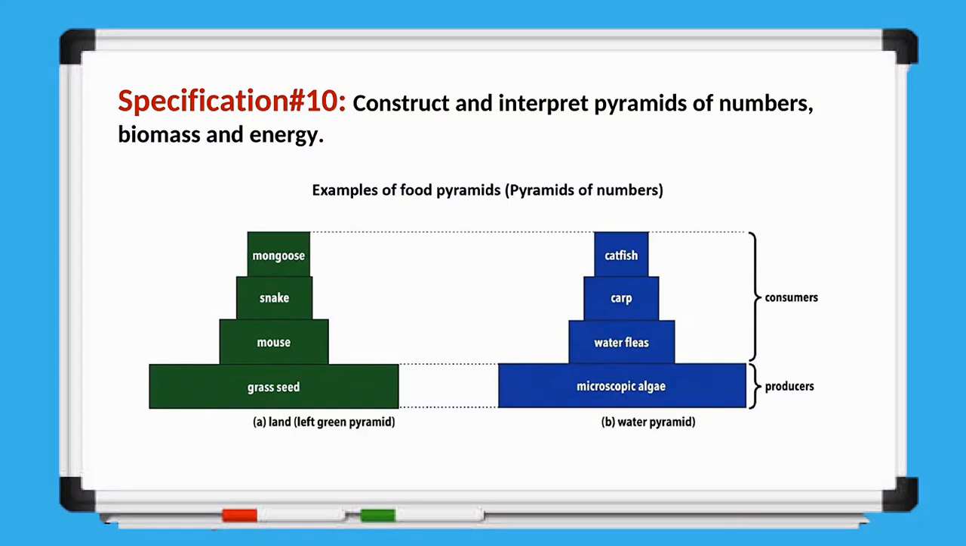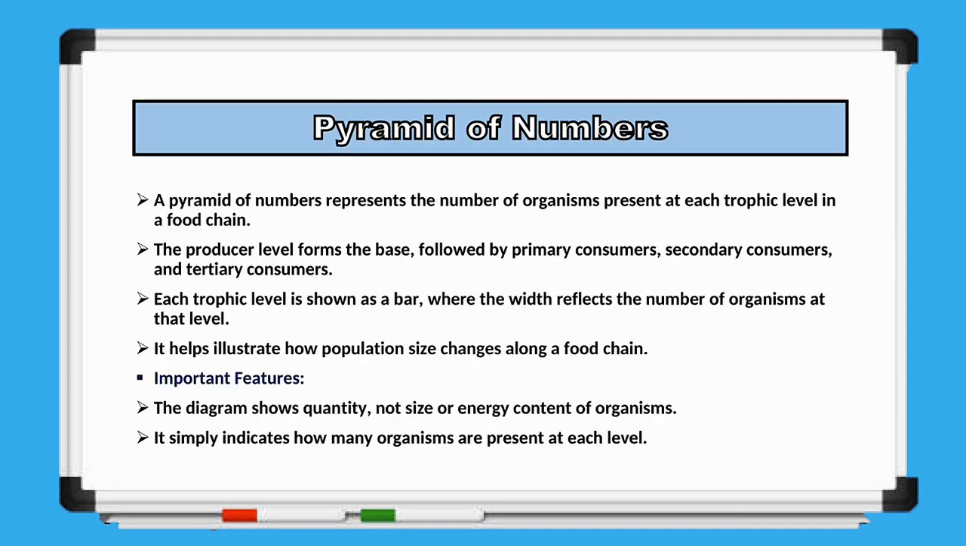Next, we move on to specification number 10, which asks us to construct and interpret pyramids of numbers, biomass and energy. We will begin with the pyramid of numbers. A pyramid of numbers is a diagram that shows the number of organisms present at each trophic level in a food chain. It starts with the producers at the base, followed by the primary consumers, secondary consumers, and finally the tertiary consumers. Each trophic level is represented by a horizontal bar, and the width of each bar indicates the number of organisms present at that level.